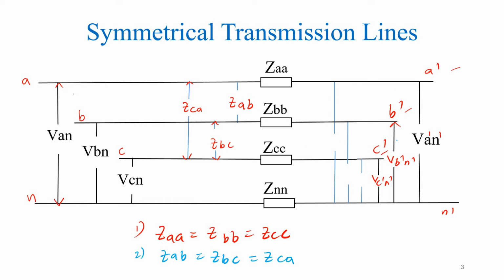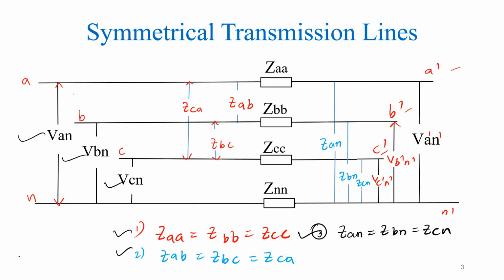Now coming to the receiving end side, there will be some impedance between each phase and the neutral line also. Those impedances we can represent as ZAN, ZBN and ZCN. So the third point is all the impedances with respect to the neutral are also equal to each other. These are the conditions applicable for the symmetrical system alone. Now let us try to find the equations for the phase voltages VA, VB, VC. Those are nothing but the VAN, VBN and VCN voltages.